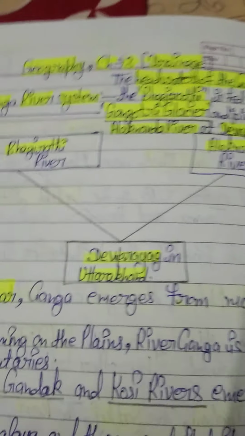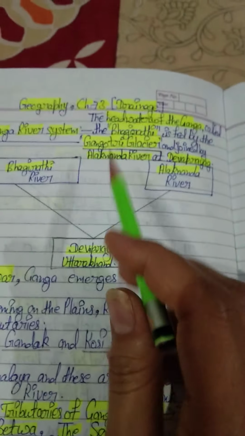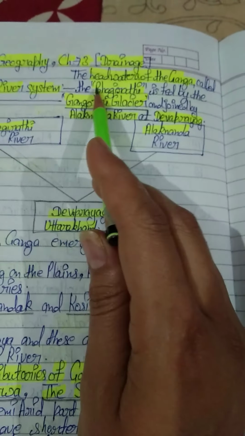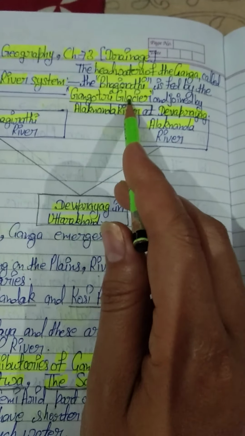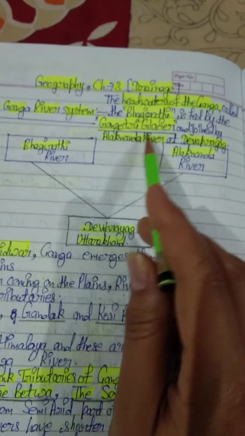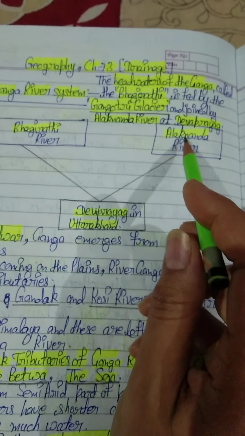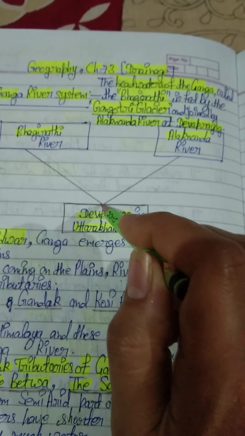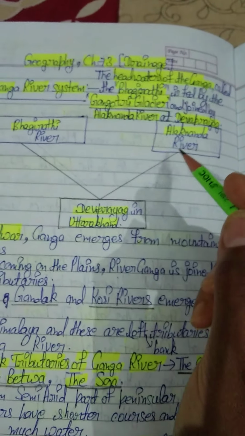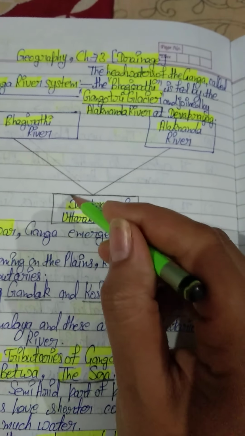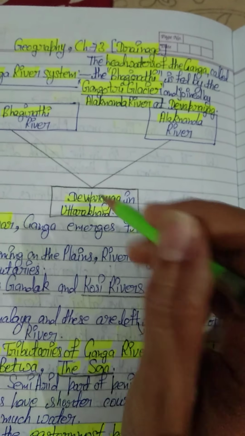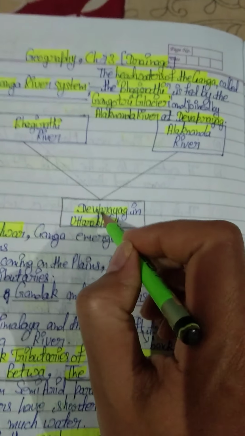Okay students, just see this page. I will give you the PDF also. Ganga river system. The headquarter of the Ganga called the Bhagirathi is fed by the Gangotri glacier and joined by Alaknanda river at Devprayag. This is our Bhagirathi river coming from Gangotri glacier. Alaknanda river is also coming. So both of the rivers mix with each other at Devprayag, and Devprayag is located in Uttarakhand.